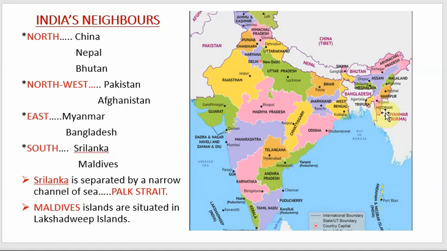Then if we talk about east, we have Myanmar and Bangladesh. Our southern neighbors are Sri Lanka and Maldives, which is not visible here. Maldives is actually south of Lakshadweep. So Maldives and Sri Lanka are our southern neighbors and they are island countries.